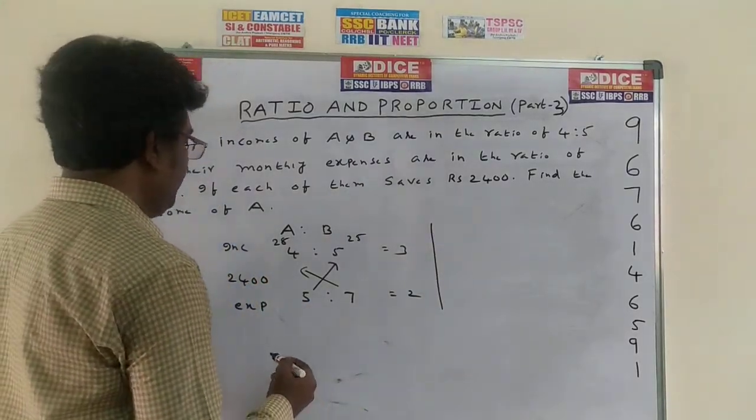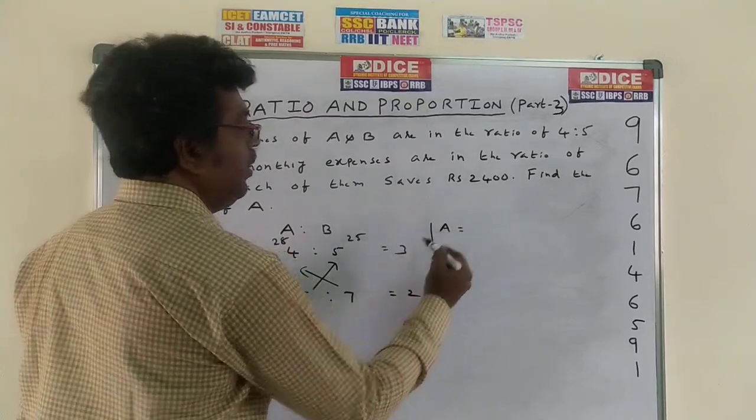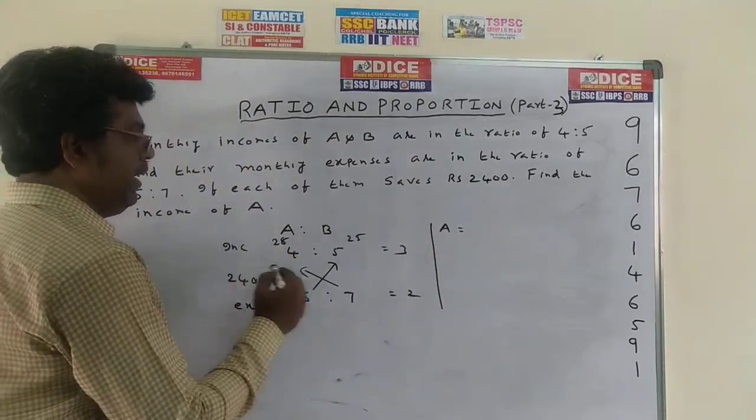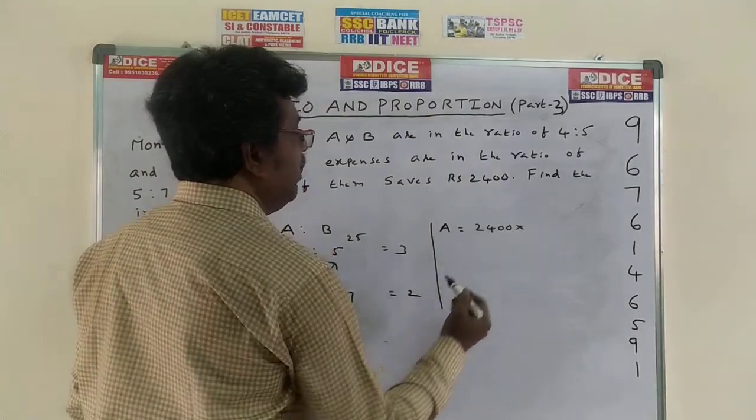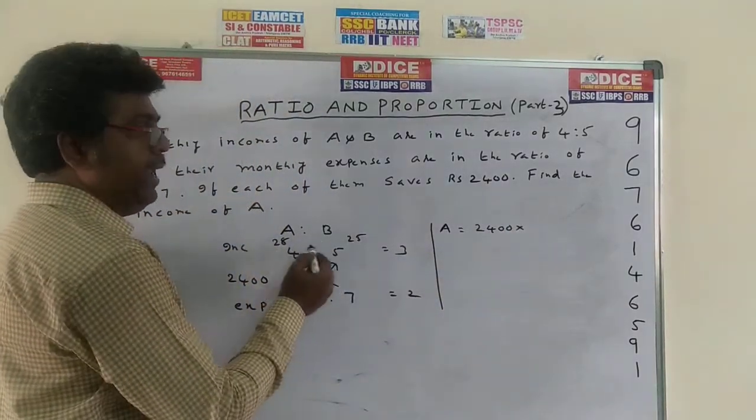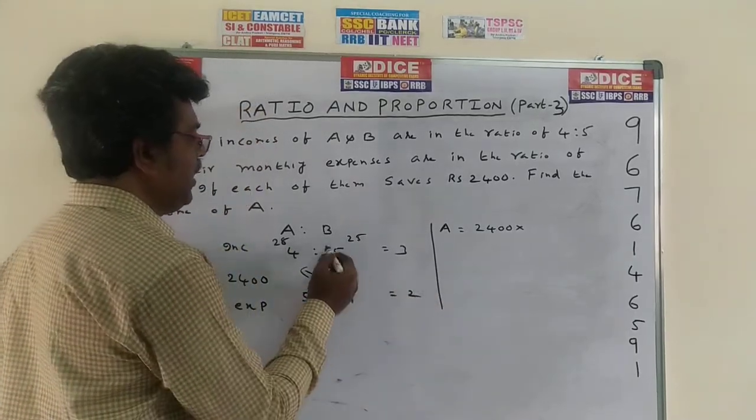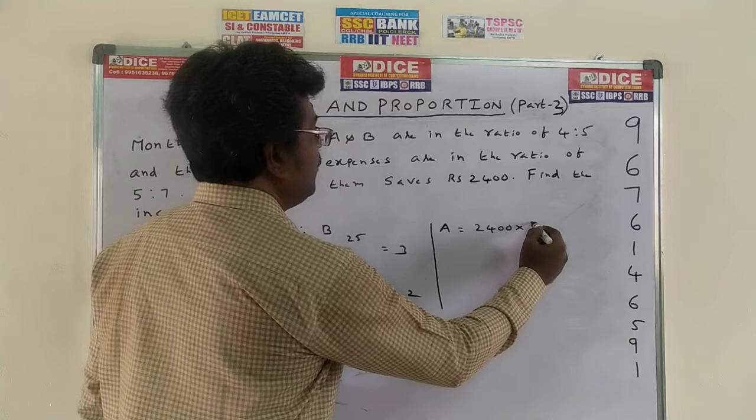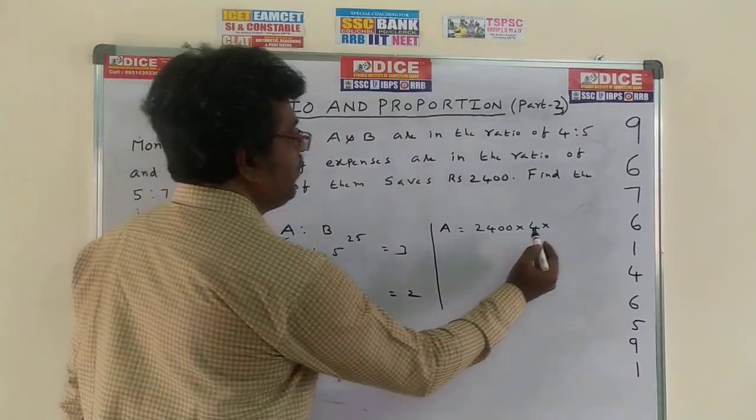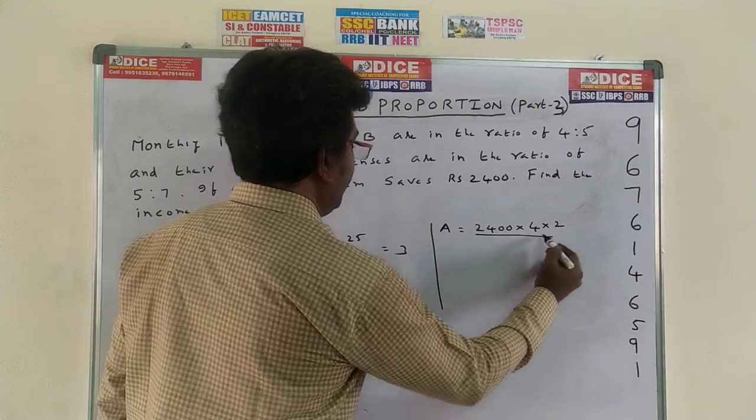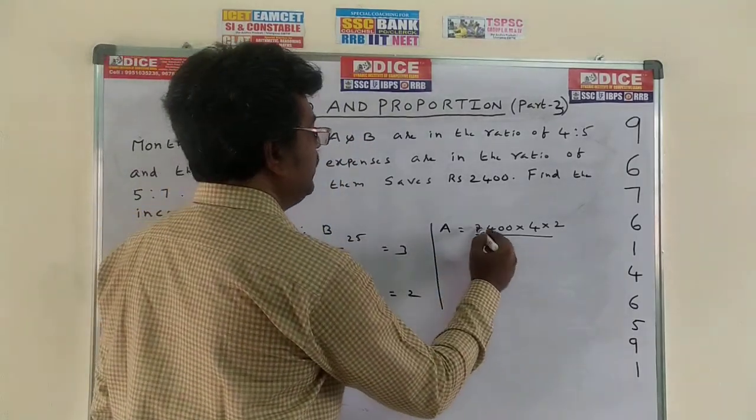If you want to find the income of A, A's income is equal to, first write down this 2400, 2400 into, you have to take A income or B income. A income, that's why you have to take 4. If you want B income, you can take 5. A income is 4 into lower difference 2 by upper difference 3. This is the answer. 3 ones are 3, 800s.